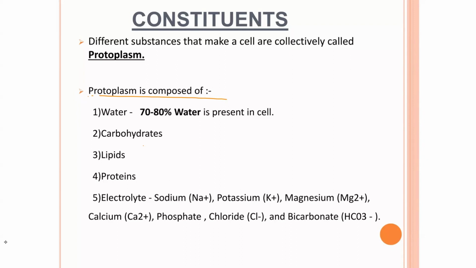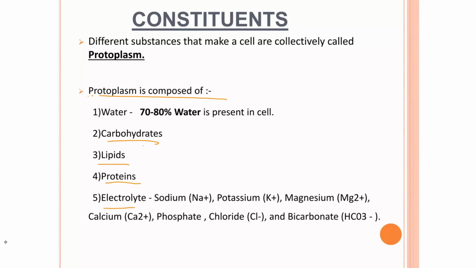And then apart from water, there are carbohydrates, lipids, proteins, and electrolytes. And electrolytes can be anions or cations. We have sodium, potassium, magnesium, and calcium cations. We have phosphate, chloride, and bicarbonates. They are all anions. So these are the 5 major components of protoplasm.